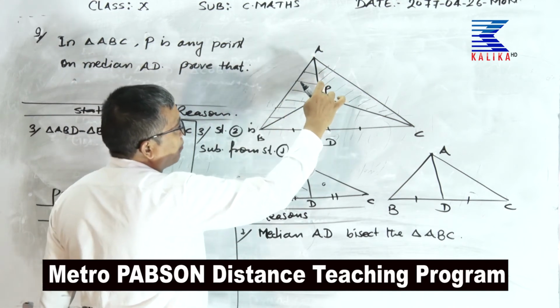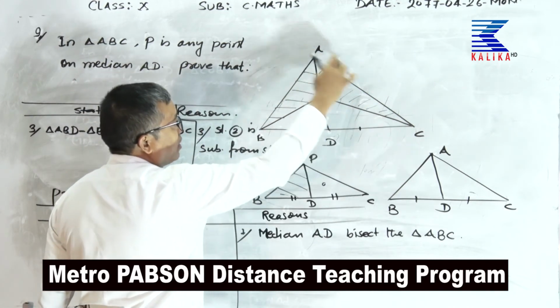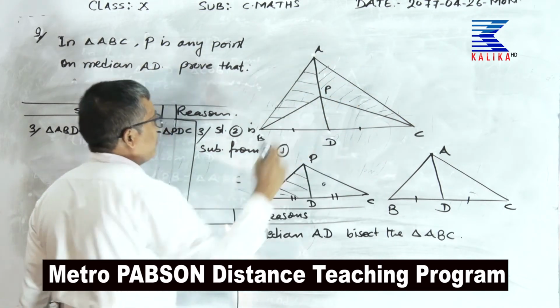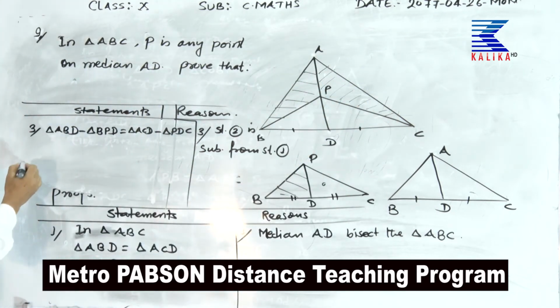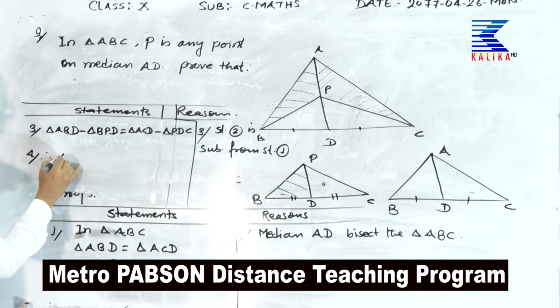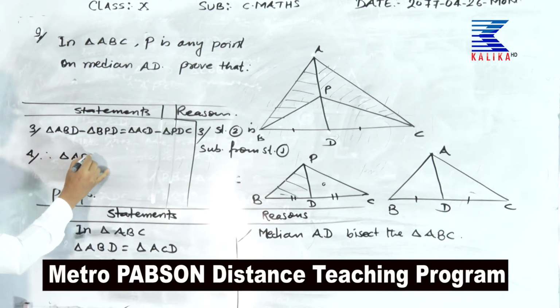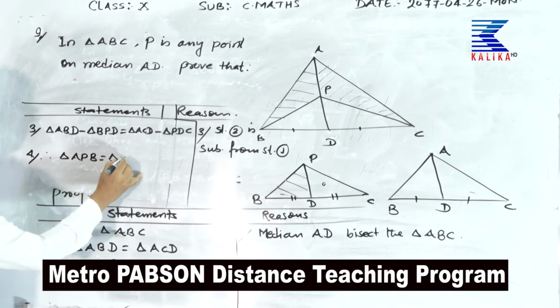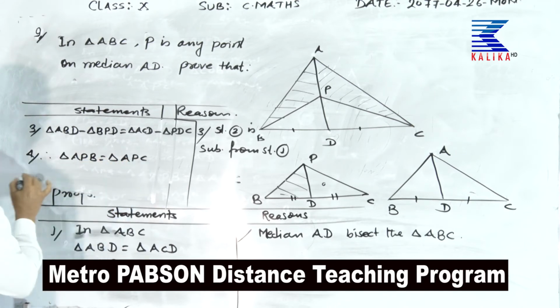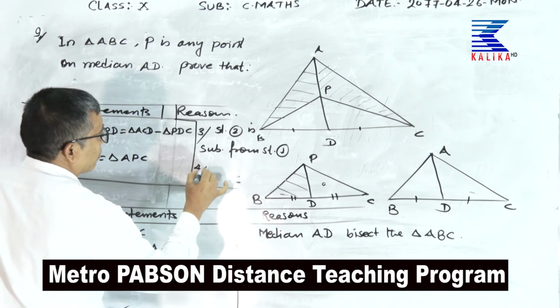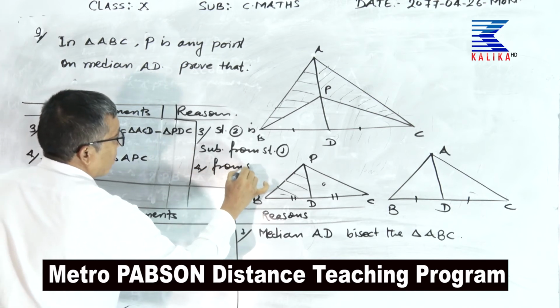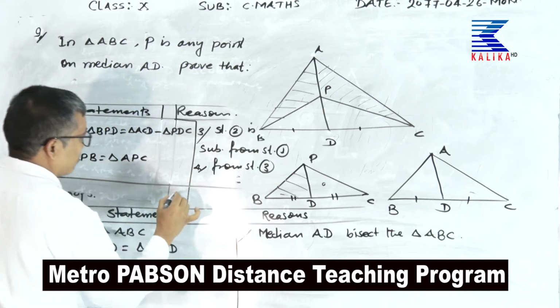Similarly, when triangle PDC is subtracted from ACD, we get APC. Therefore, number 4, triangle APB is equal to triangle APC, from statement 3. Proved.